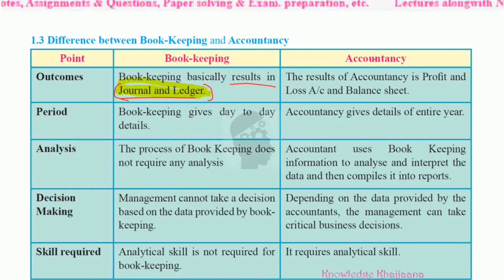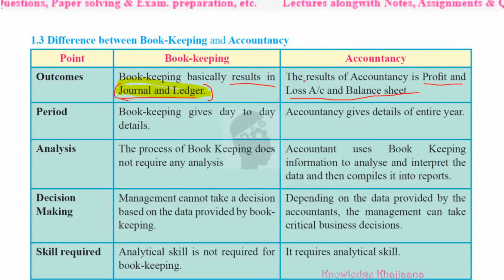Whereas, what is the result of the work done under accountancy? Apart from the journal and ledger, accountancy has a lot more scope, right? What are the outcomes of accountancy work? It is the profit and loss account and balance sheet. These are the important books which you have to remember.